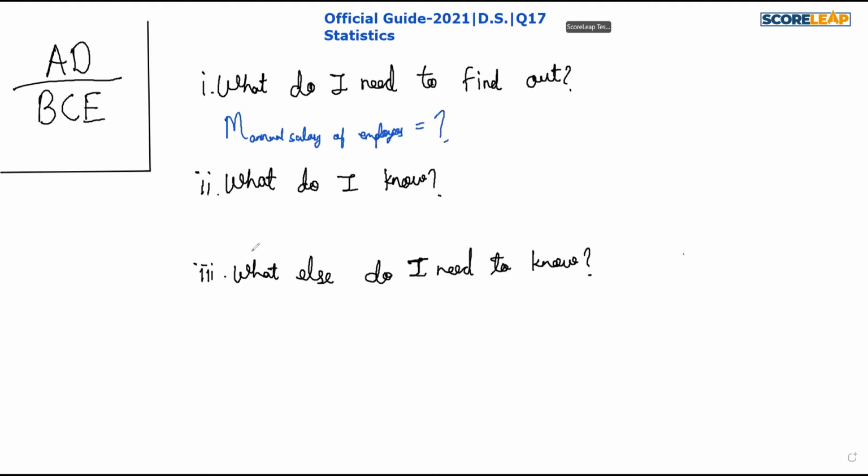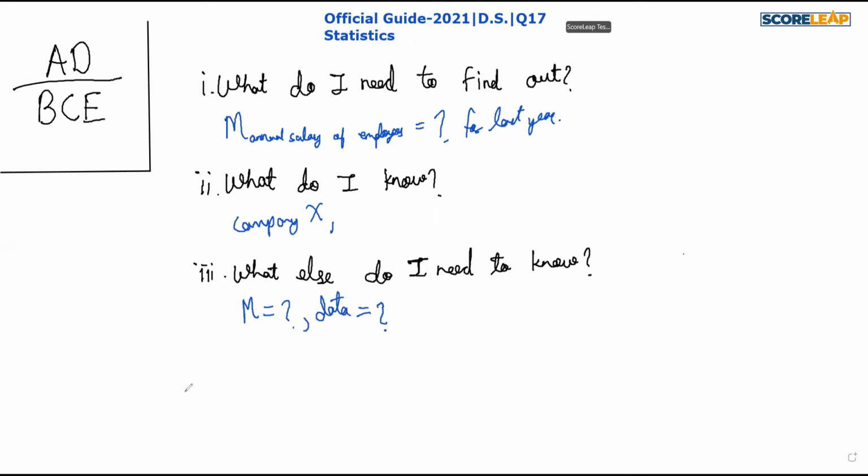Question: what do I know? Actually, from the question statement, we don't know anything. We only know that there is some company X, and it has some employees, and we have to find out the median annual salary for last year. What else do I need to know? Simply, we need to know the median, or if we can get the data in ascending order, then we can find out the median easily. So let us jump to statement 1.